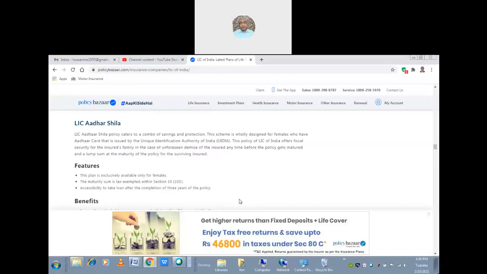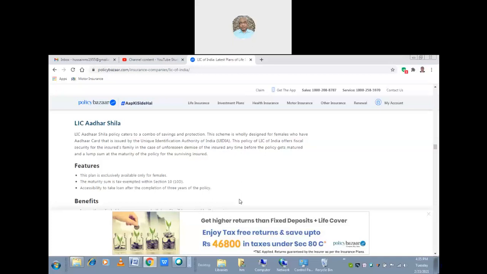So this policy of the LIC of India offers fiscal security for the insured family in the case of the unforeseen demise of the insured any time before the policy gets matured, and a lump sum at the maturity of the policy for the surviving insured. Suppose the demise is there, naturally the higher benefit will go to the dependent, and if no demise is there, then at maturity you will get the full amount which is insured plus its bonus. Yes, other rebates also will be given.